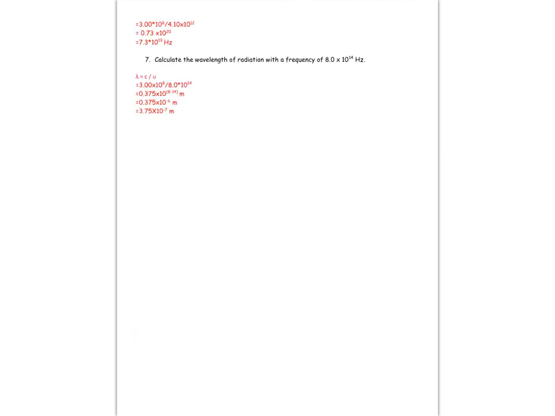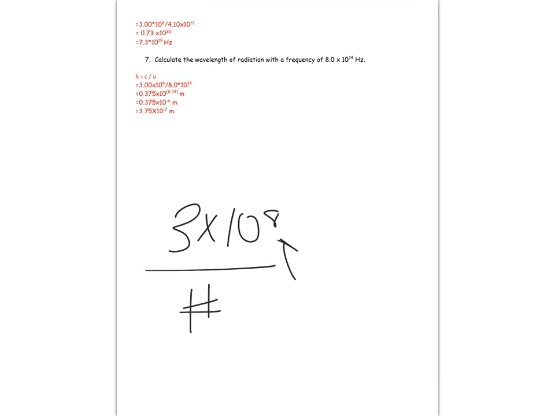And then the last few problems, you're just calculating wavelength or frequency using the speed of light. Make sure that if you ever have a number that has an exponent, for example the speed of light, and let's say you had to divide it by another number, anytime you have an exponent, you want to make sure to put that in parentheses. So you put parentheses, then divide, and if this number down here had an exponent, that would also have parentheses as well.